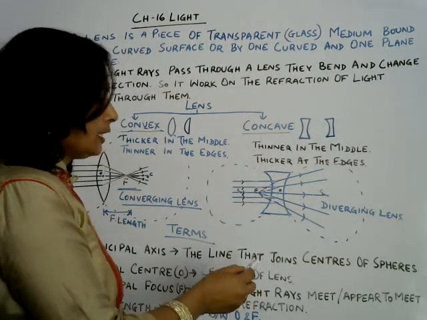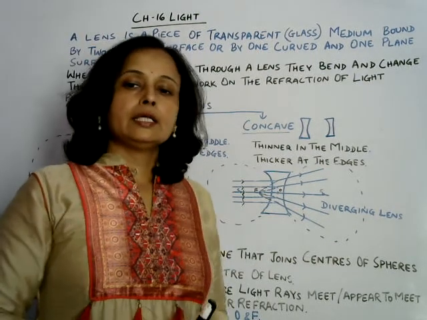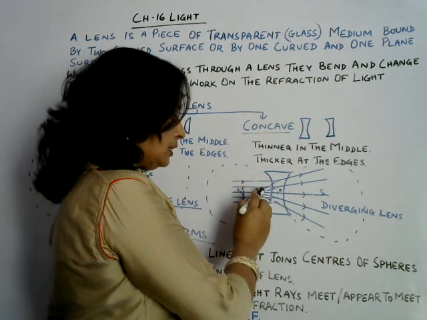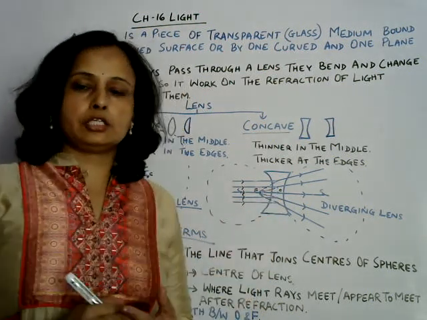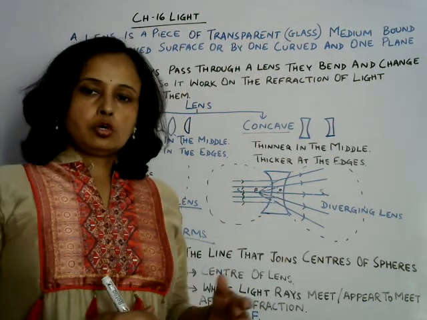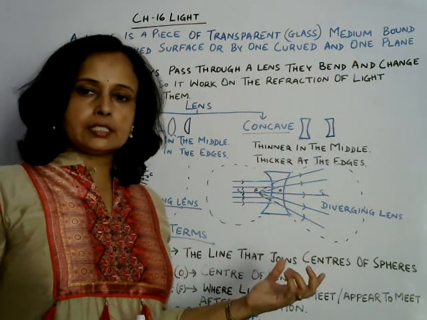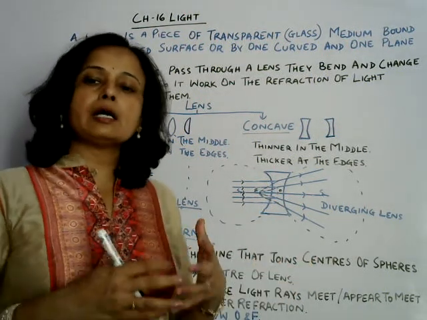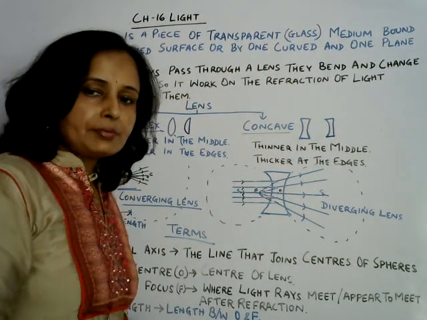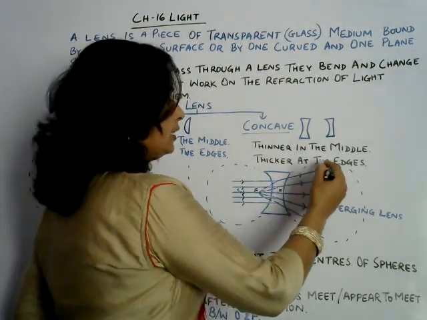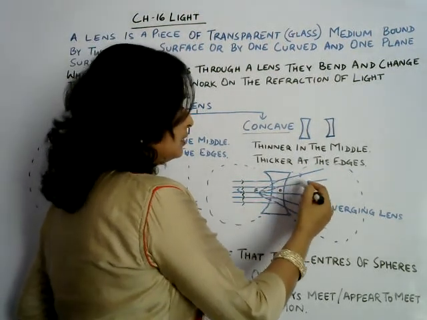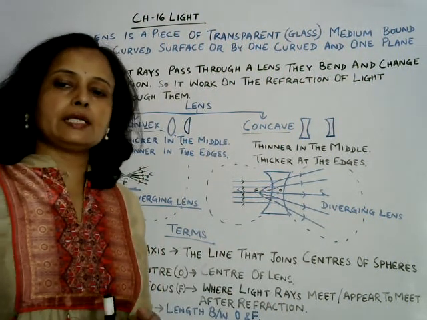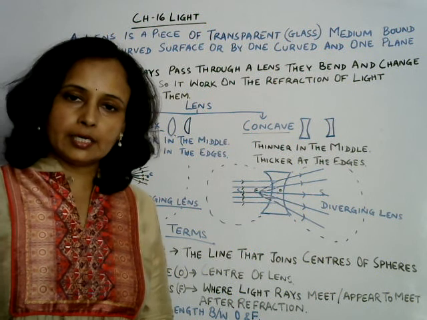And again focal length will be the distance between this focus and optical center of lens. So in concave lens, the refracted rays are not actually meeting but appear to meet, and the refracted rays diverge from the principal focus. So this lens is called diverging lens.